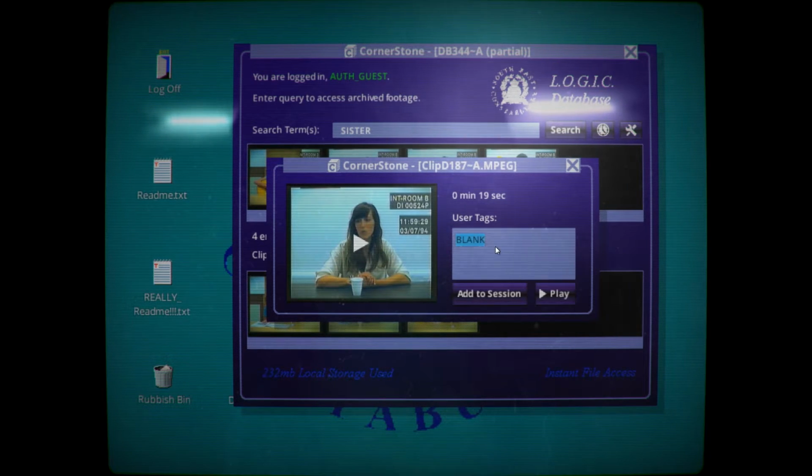Whoa! Was that my reflection on the screen there? What the hell? Alright, we've still got more here. This one's only 8 seconds and after midnight, so let's see what this one says.